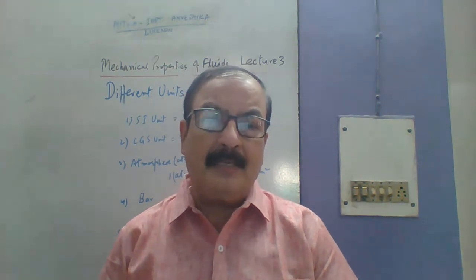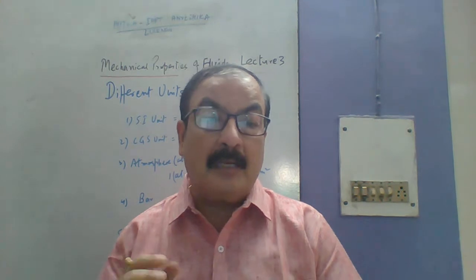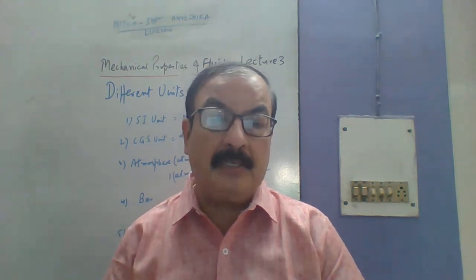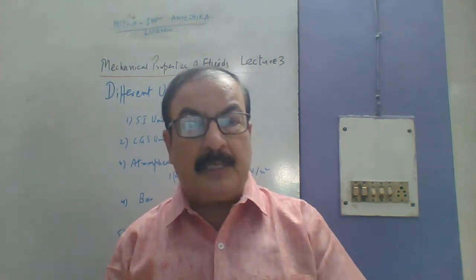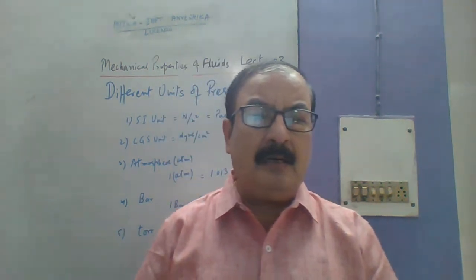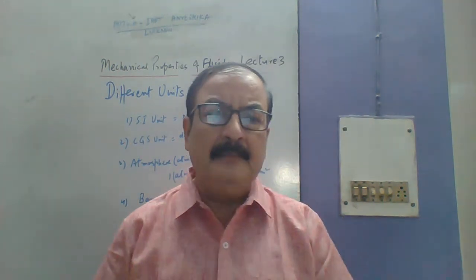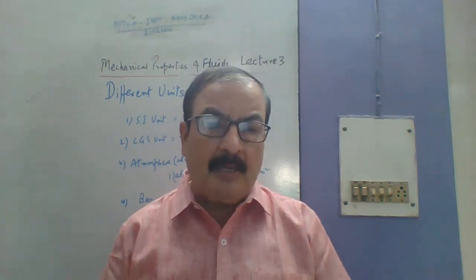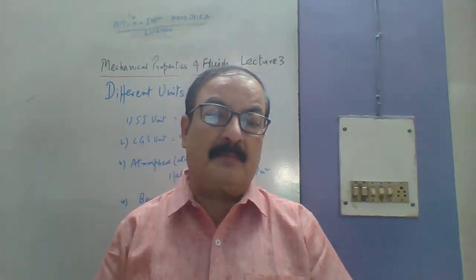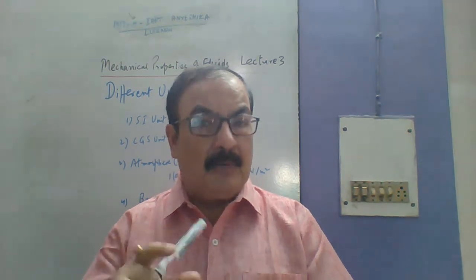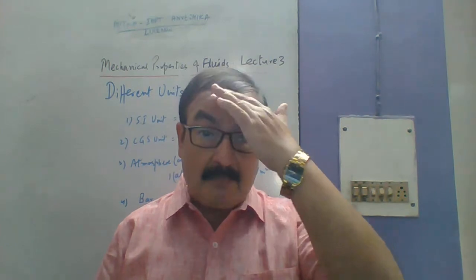I think so far you have already studied something about Pascal's law and its applications. Along with that, you have studied the basic meaning of thrust, pressure, liquid pressure, and pressure applied by a liquid column, etc. Today we have also discussed what is gauge pressure. Gauge pressure is just the difference between actual pressure and the atmospheric pressure. When we subtract atmospheric pressure from actual pressure, whatever we are left with, that we call our gauge pressure. So that we have already studied.